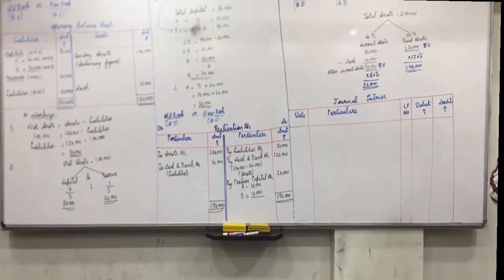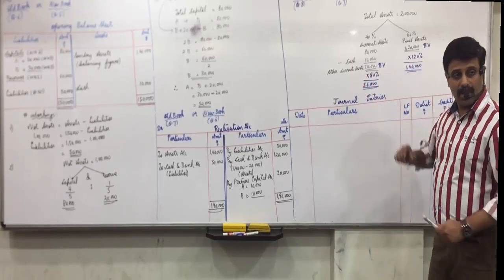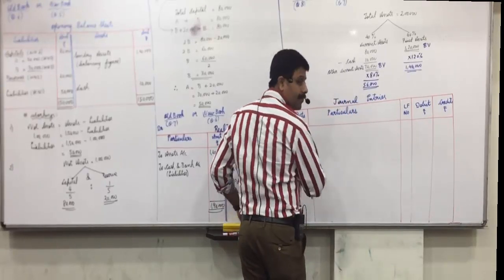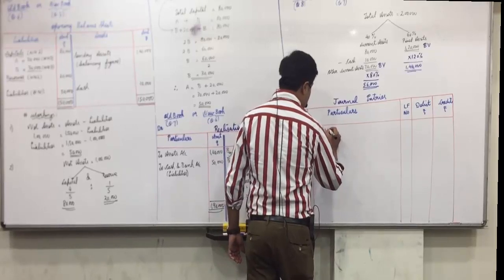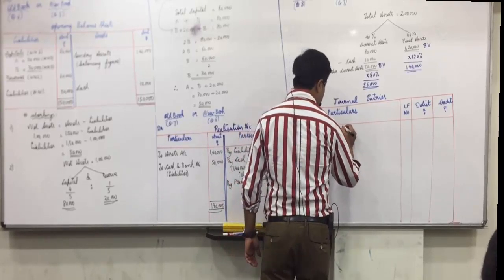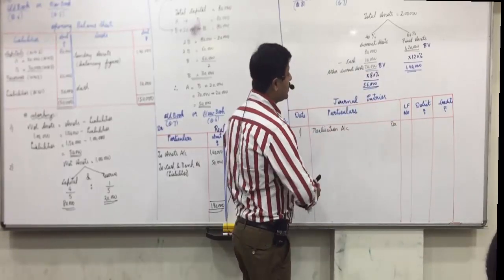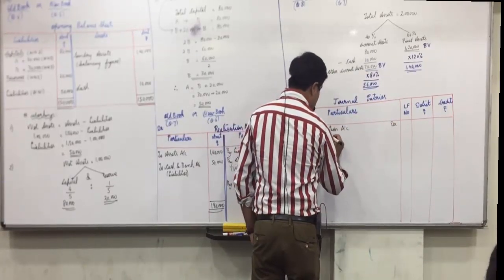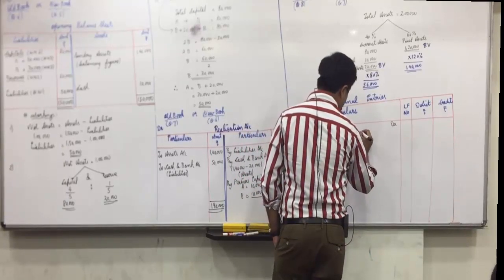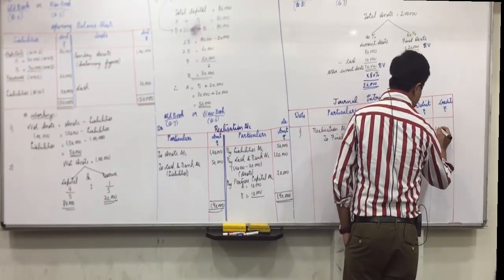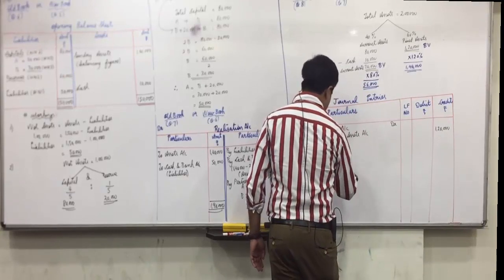Now we are under. First we have to pass the closing entries with book value. So write down first entry, realization account debit to fixed assets account with book value 1,20,000, and to current assets account with book value 70,000.